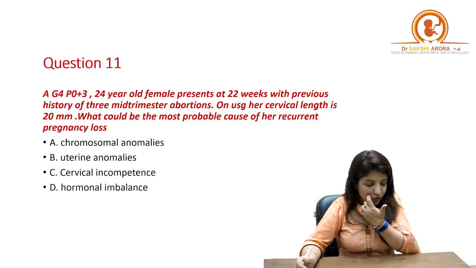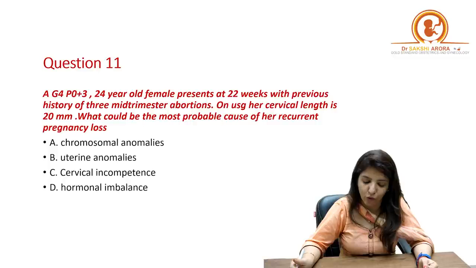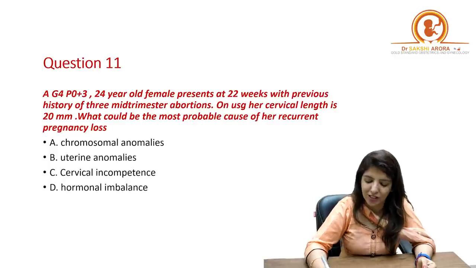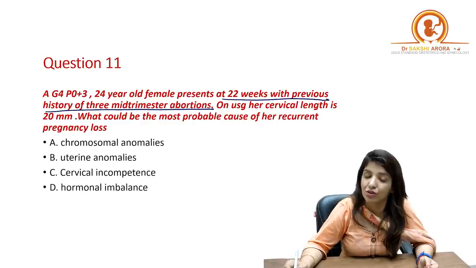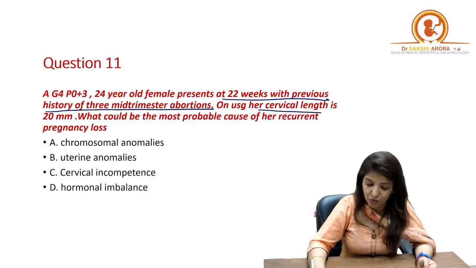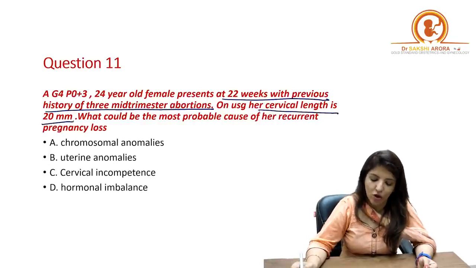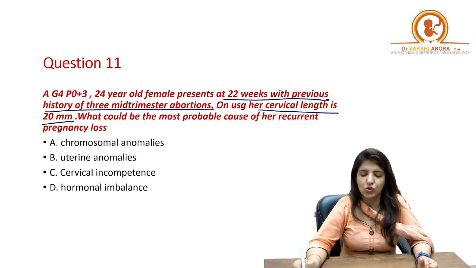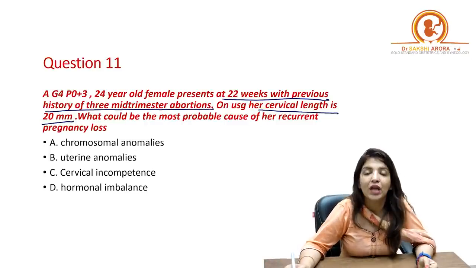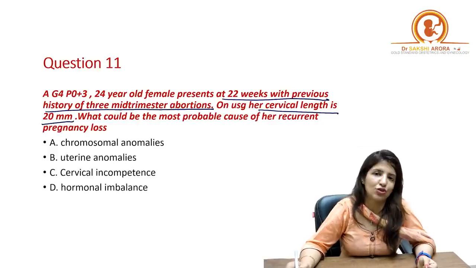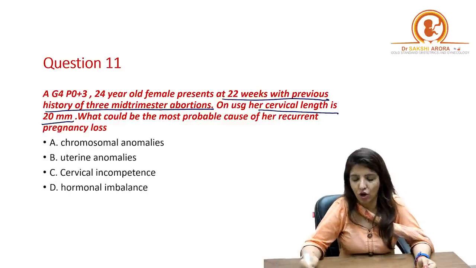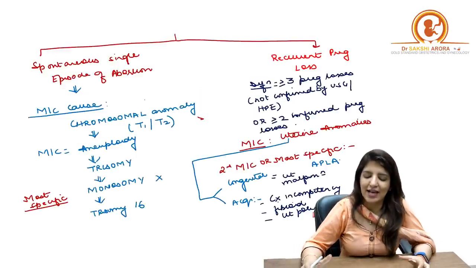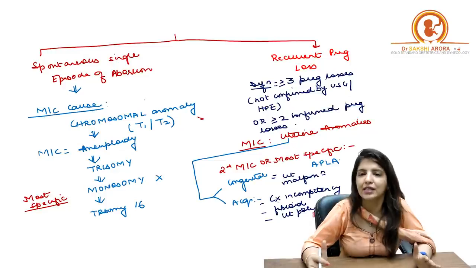Next question, a G4P0 plus 3 24-year-old female presents at 22 weeks with previous history of 3 mid-trimester abortions. On ultrasound, her cervical length is 20 mm. What could be the most probable cause of a recurrent pregnancy loss? So if a female is having 3 or more than 3 pregnancy losses, that is what is called as a recurrent pregnancy loss.